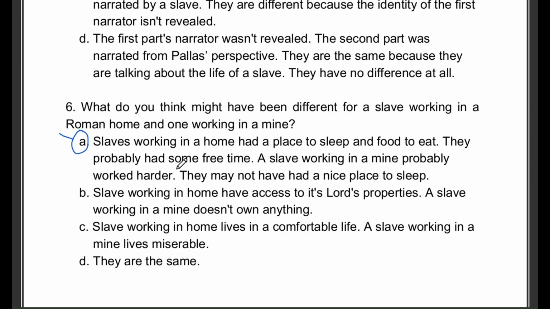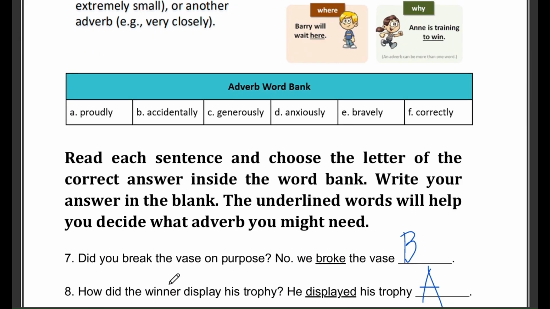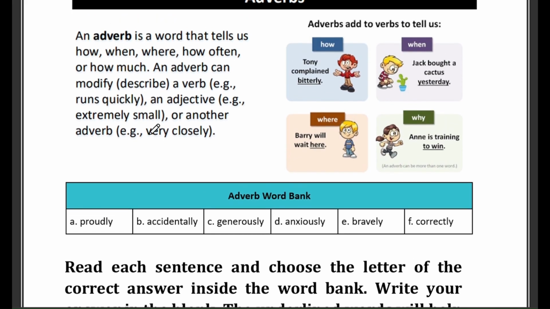Being a house slave often meant having some rest and a place to sleep and food, while working in a mine was much harder and often more dangerous, with very long hours and bad conditions for sleep and rest. Now, let's move on to the next section of questions, which are about adverbs. Remember that an adverb is a word that describes how something is done.